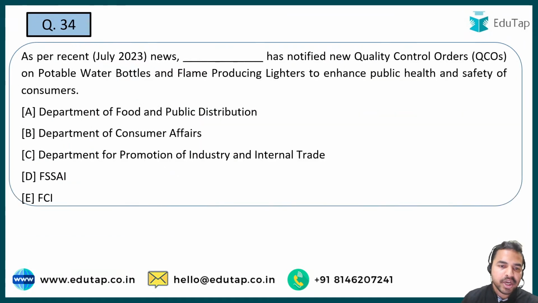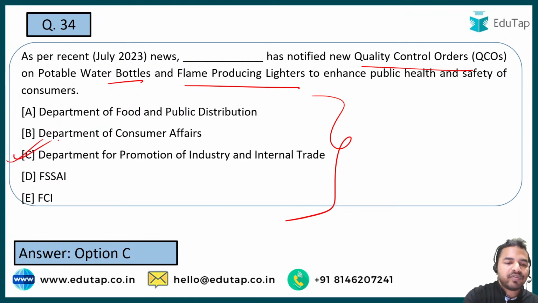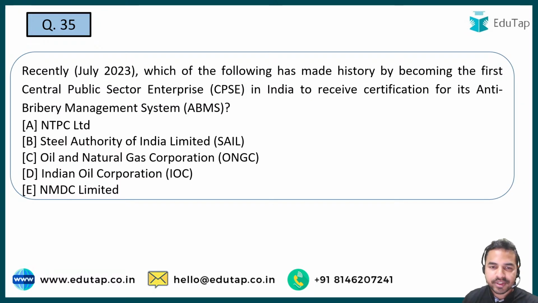नेक्स्ट क्वेश्चन गाइस. तो टेल मी the name of this particular department or the organization जिसने recently notify किया है QCO, that is quality control orders on the portable water bottle and flame producing lighters. So what is the right answer? It is Department of Promotion of Industry and Internal Trade, that is DPIIT. Absolutely right, guys. All of you have given me the right answer. So Ravi Teja, Monica, Venkatesh, Dhruv, Priya, everybody is giving me the right answers. Let's move on to the next question.